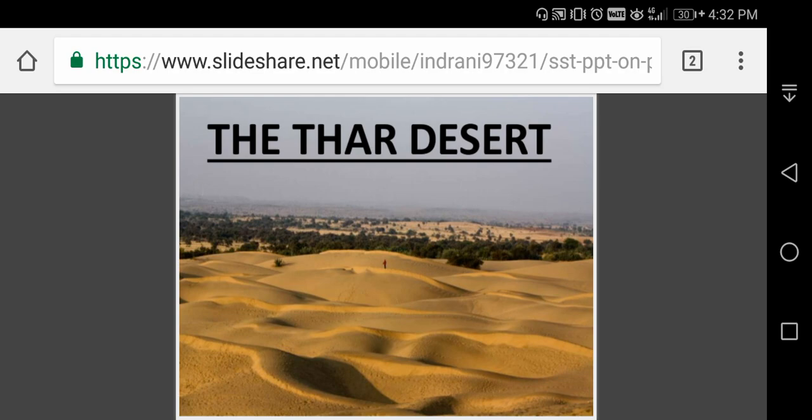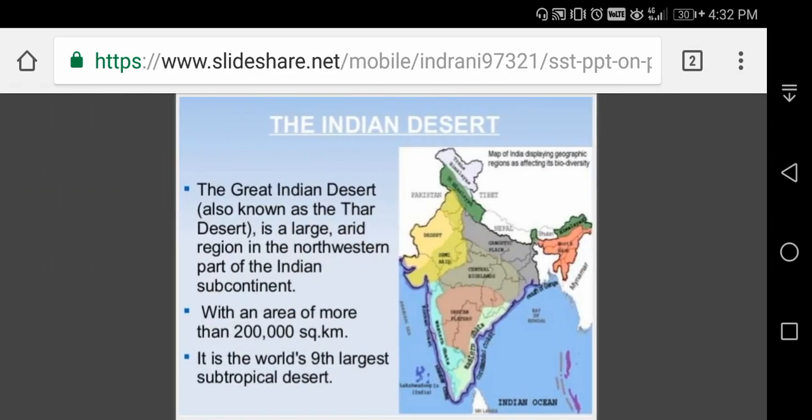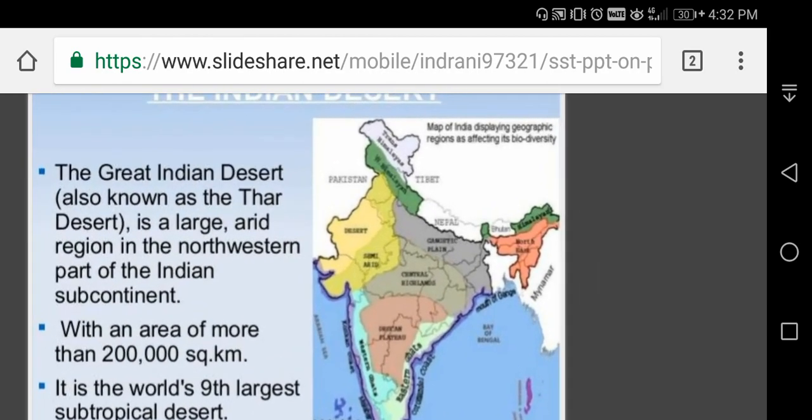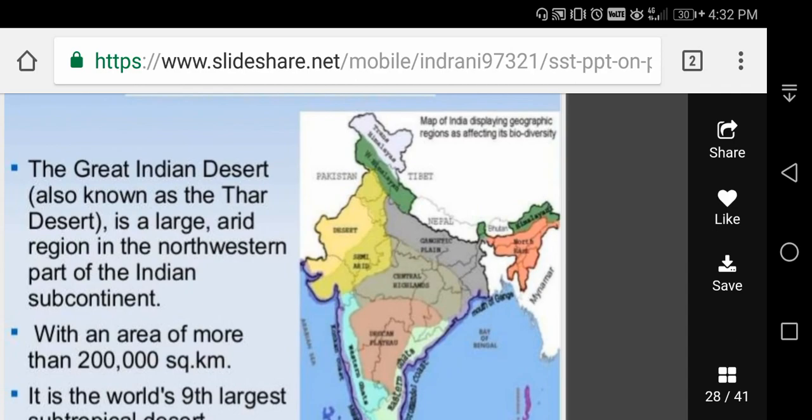The Kuchaman and Sambar lakes you can also see in Rajasthan. Luni is only one small river. The Central Arid Zone Research Institute in Jodhpur is using the latest remote sensing technology to study the extension of the desert area in this region. Now you can see that the desert region is extending in all directions, not only one. Here you can see with the yellow color the Thar Desert.